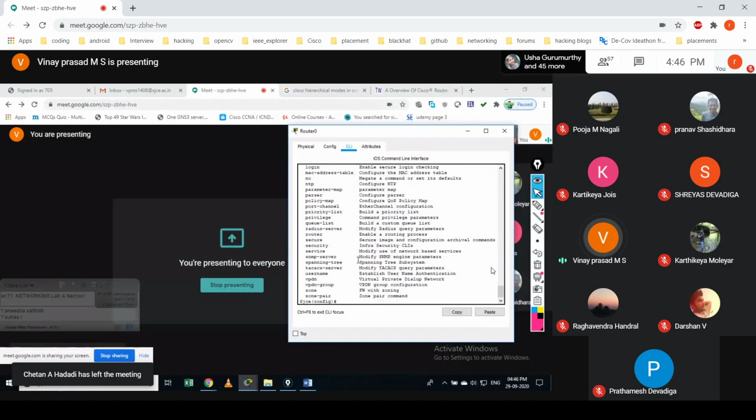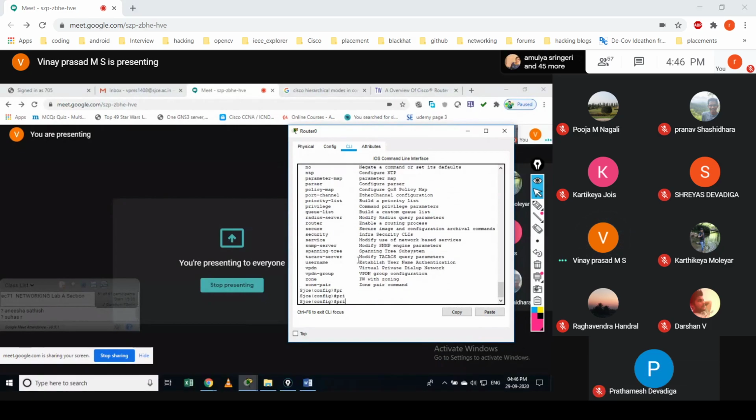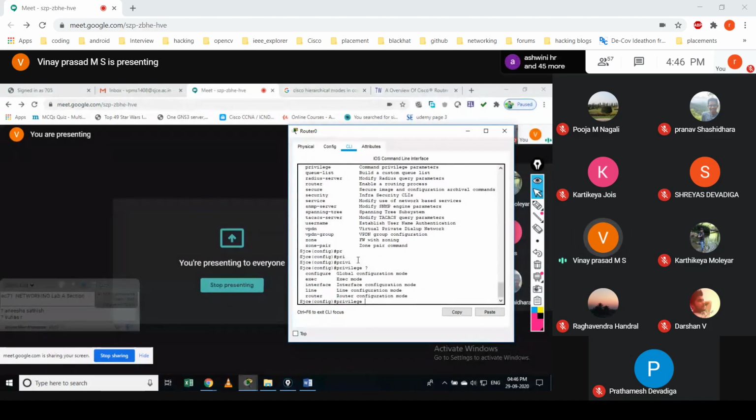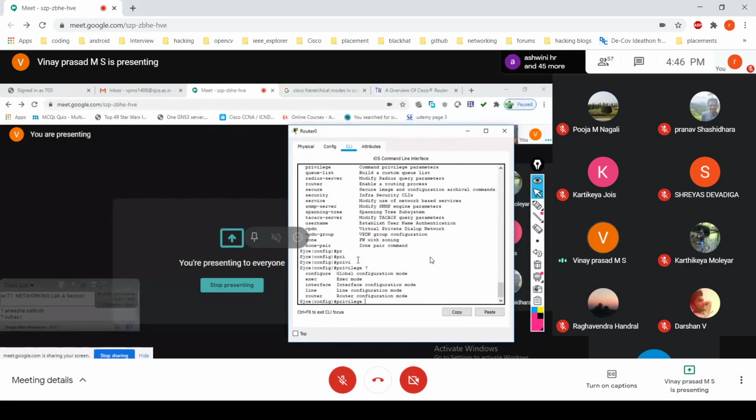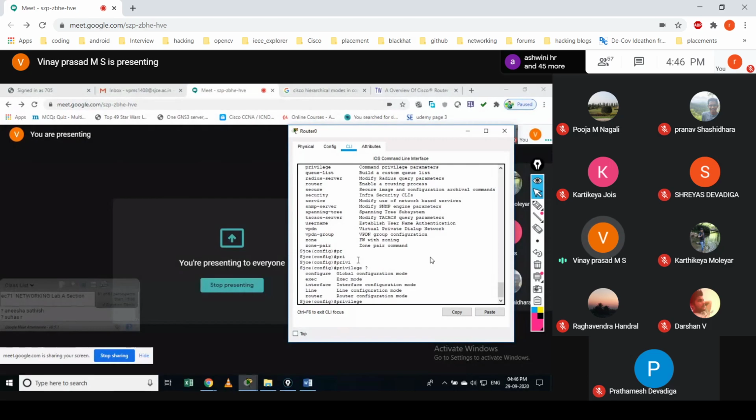So give this command itself, privilege. And you have something called service, right? Service or secure image or something like that. Can you use service?